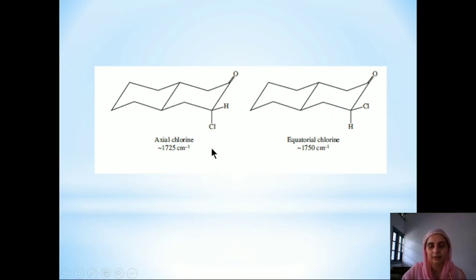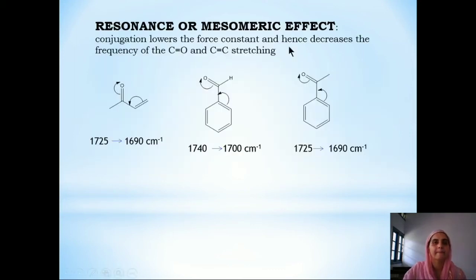Now taking this example, in this case the CO stretching occurs at more wave number as compared to this one, because in this case the Cl group is on the equatorial position and it is nearer to this carbon group. This leads to the repulsions between the lone pair of Cl and the lone pair over the oxygen, which leads to the decrease in the bond length of this CO group. This means that the bond strength increases and the force constant will increase and the wave number will increase in this case.